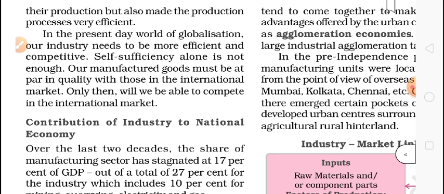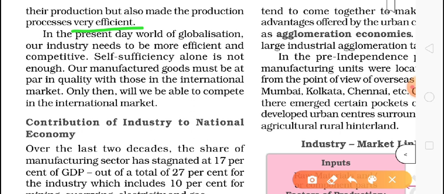So the industry helped a lot. With this help, the agriculture sector started getting more production, and this production became efficient also.